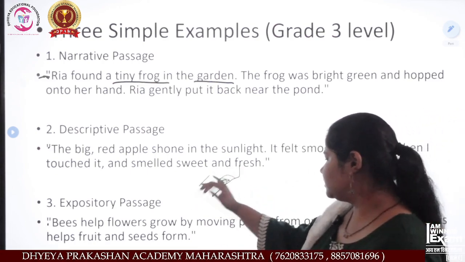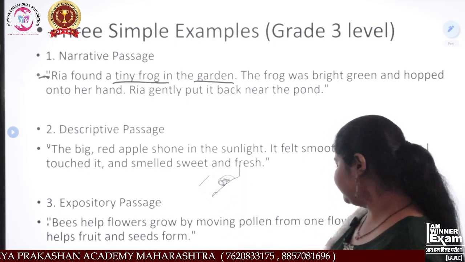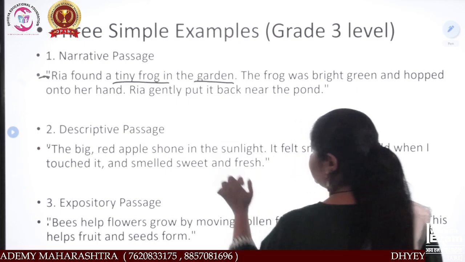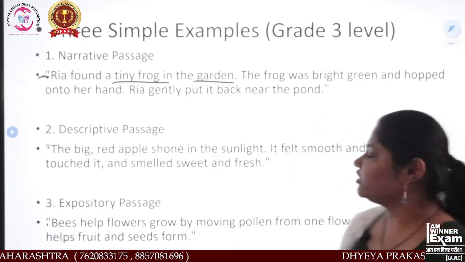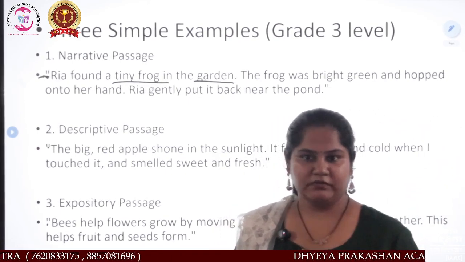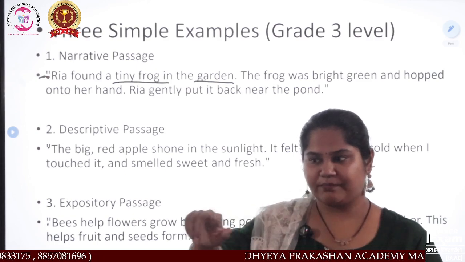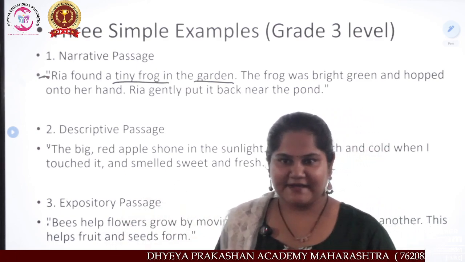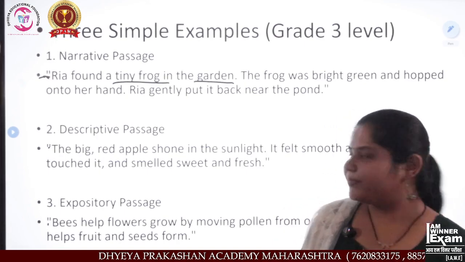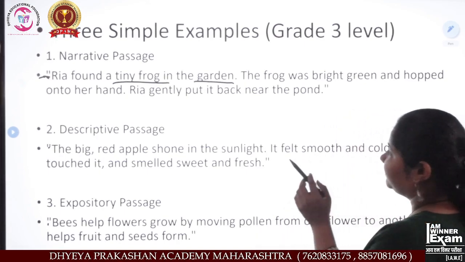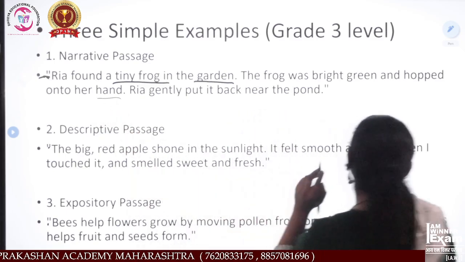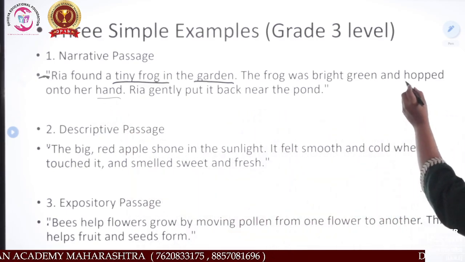What did that frog do? That frog jumped on her hand. Why did he jump? Because a frog always wants to jump. Have you seen a frog jumping around? Yes, when you see in the rainy season. Now see students, the frog jumped onto her hand, and the word we learned today is hopped.